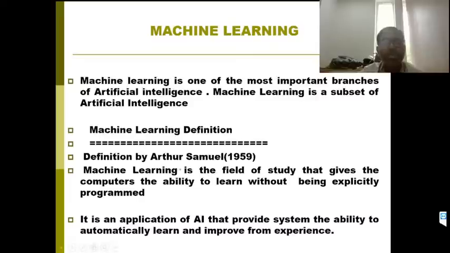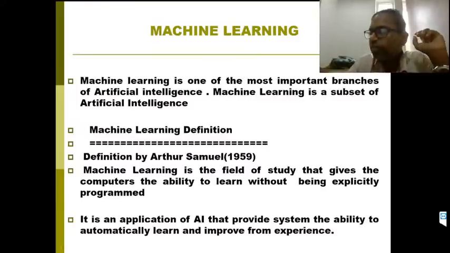The machine learning definition by Arthur Samuel, one of the famous authors: machine learning is the field of study that gives computers the ability to learn without being explicitly programmed. So let the machine learn with past historical data. That is the concept of machine learning.